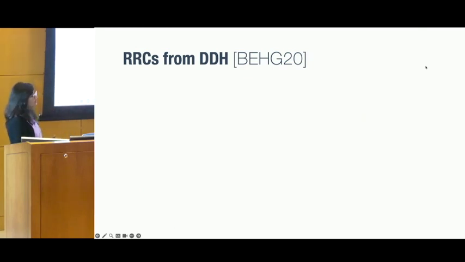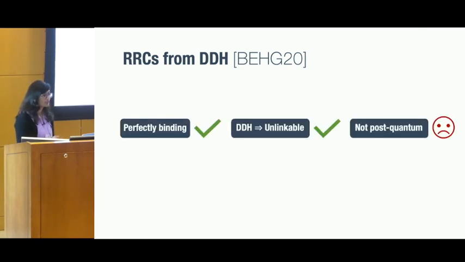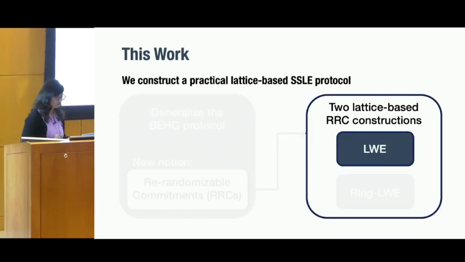Okay, so the Boneh et al. work, which was the first work in this space, constructed a re-randomizable commitment based on DDH. This commitment was perfectly binding, it's also unlinkable, but the main issue is that it's not post-quantum secure. Moving on to our work, we construct two lattice-based RRCs. The first one is based on LWE, and I will cover that at a high level today.